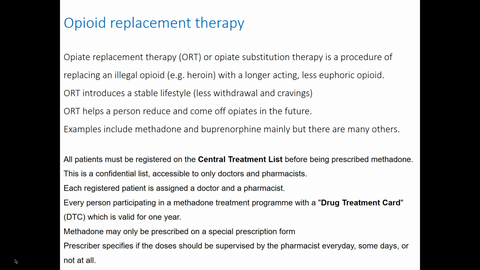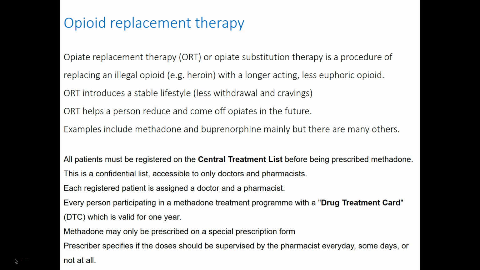And the aim is that the methadone replacement therapy will introduce a more stable lifestyle with less withdrawal reactions and cravings and less criminal behavior in order to fund the daily use of heroin, etc. And it also may help them to reduce their overall intake and gradually lead to a reduction in dose of methadone and hopefully to stop methadone completely at some future time. Buprenorphine is also used, but the main drug used in opioid replacement therapy is methadone.